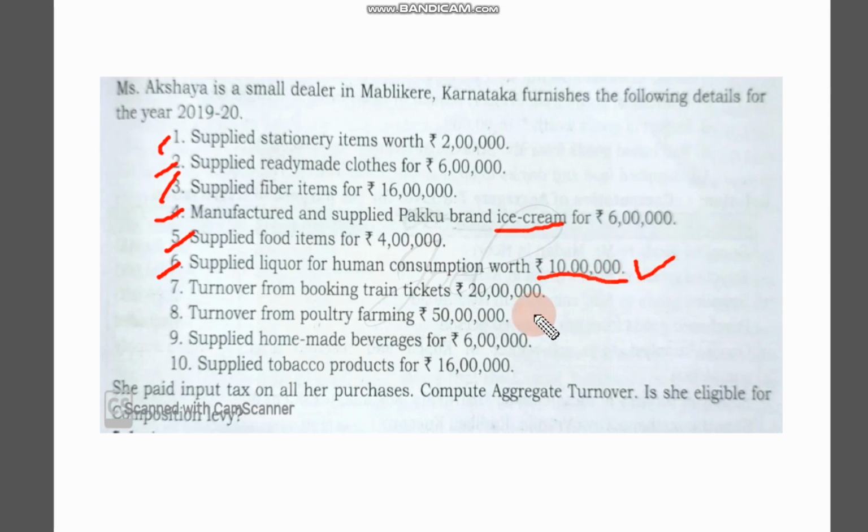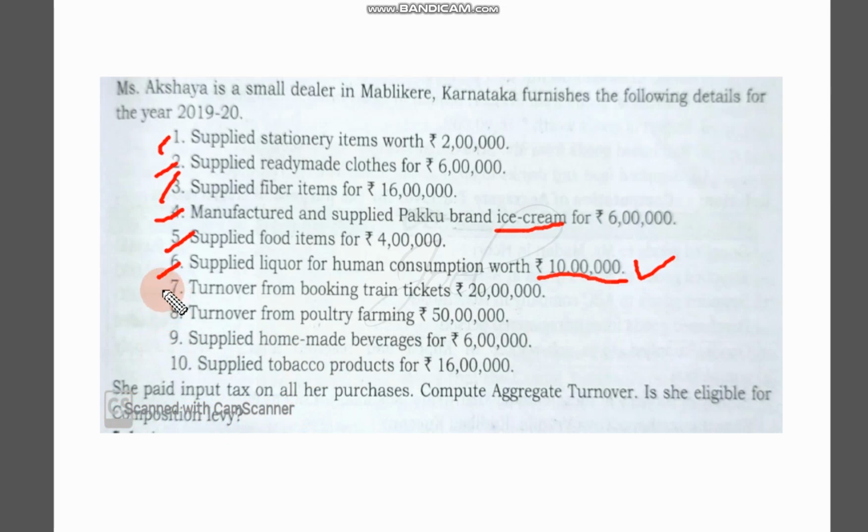Remember, we have to consider it under aggregate turnover, but tax we are not levying for that, because a separate taxation policy is there, and a person who has opted for the composition levy scheme is not supposed to sell alcohol for human consumption. So this person won't be eligible for the composition levy scheme.